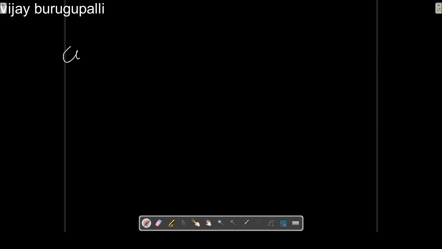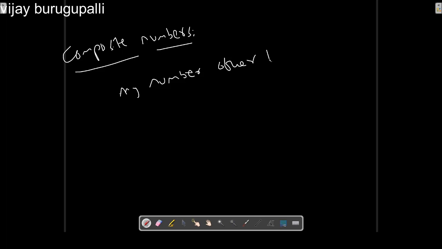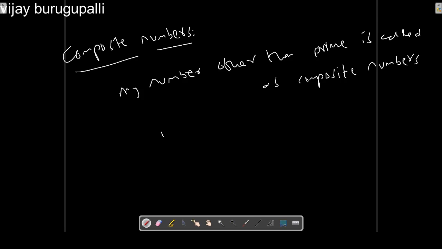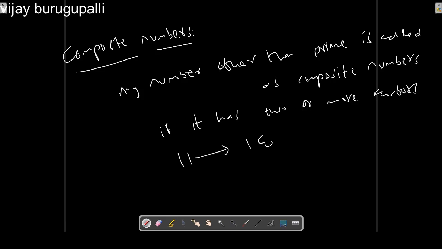Now let's talk about composite numbers. Any number other than a prime number is called a composite number if it has two or more factors. In the case of prime numbers, they have only two factors.